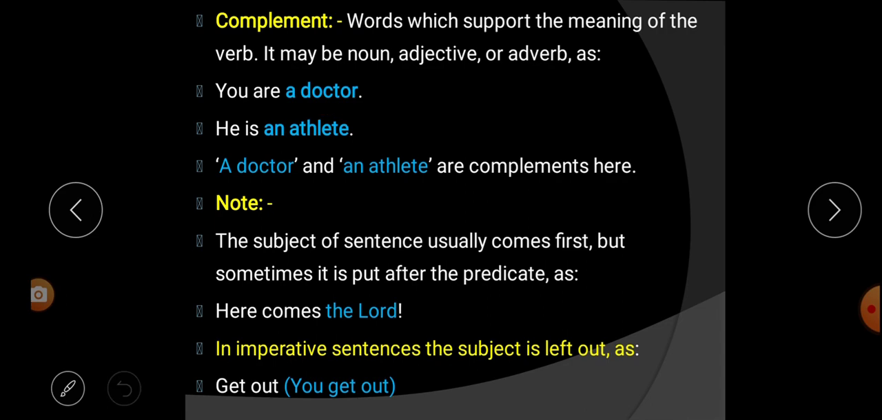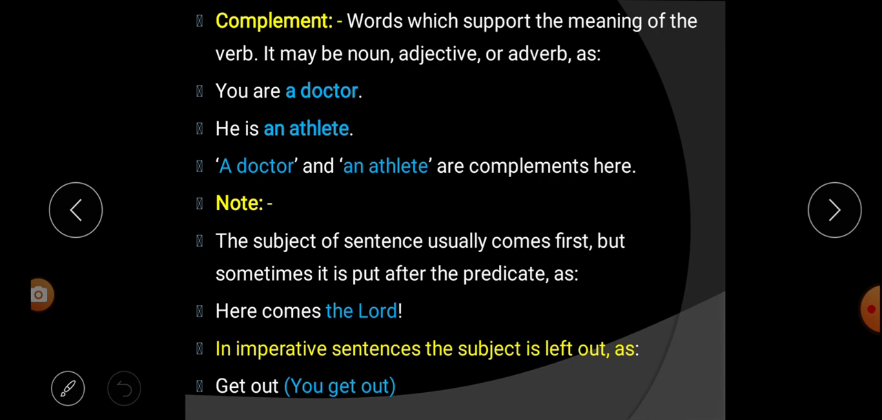Complement. Next sentence, he is an athlete. If you remove an athlete from this sentence, you get he is. Is it a complete sentence? No, it is incomplete. So in order to complete this sentence, we have used what? An athlete. Now the sentence is completed. That means he is an athlete. That's why an athlete is a complement. So hope you understood what is a complement. That means the word we use in order to complete the incomplete sentence is called a complement.